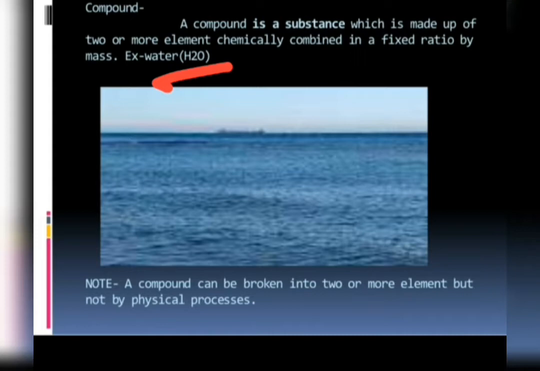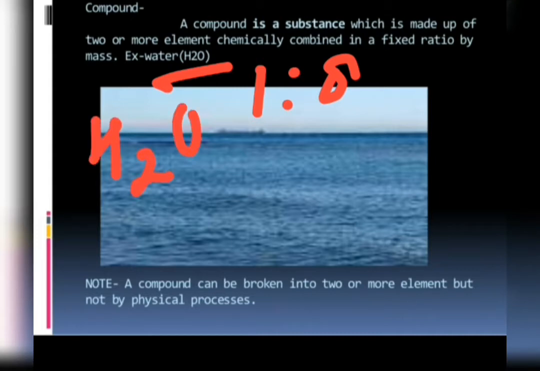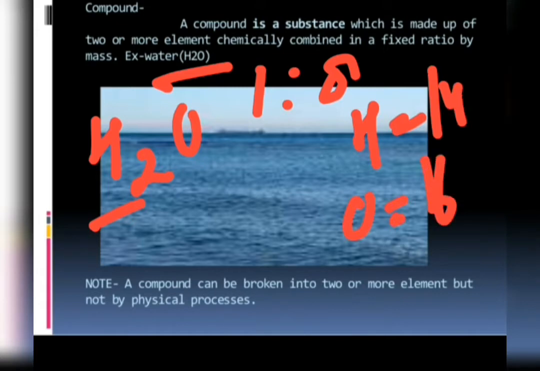Hydrogen and oxygen chemically combine together in a fixed proportion of 1:8. It's actually by their atomic masses. As we have H2O as water, the atomic mass of hydrogen is 1 unit and the atomic mass of oxygen is 16 units.